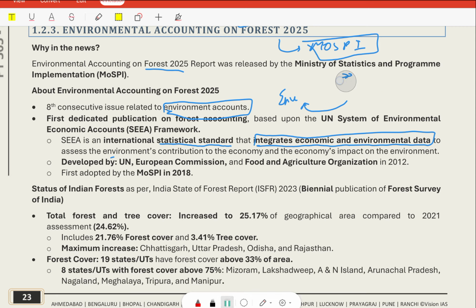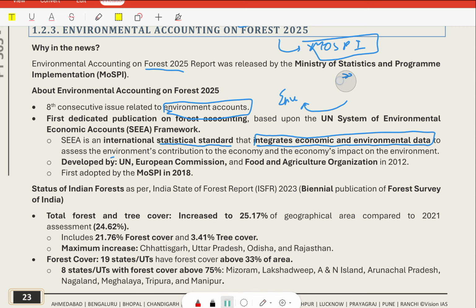It was developed by the United Nations, European Commission, and FAO, that is, the Food and Agriculture Organization, in 2012. It was first adopted by the Ministry of Statistics and Programme Implementation in 2018. So it is the eighth consecutive issue related to environment accounts.